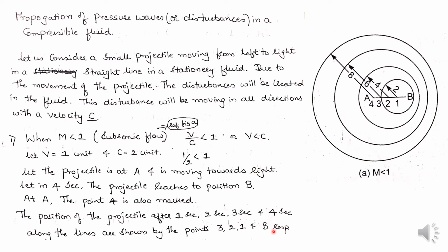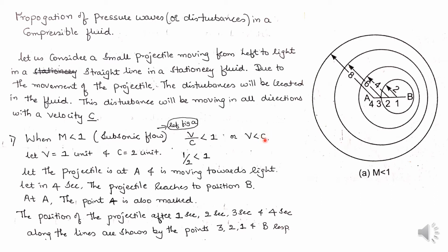When M is less than 1, that means Mach number, given by v divided by c, is less than 1. This indicates velocity v is less than c, the velocity of the pressure waves or sound wave.